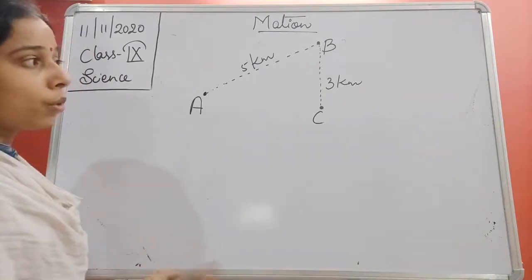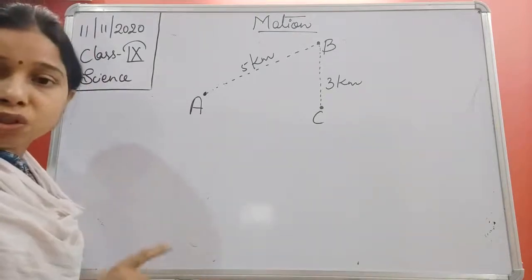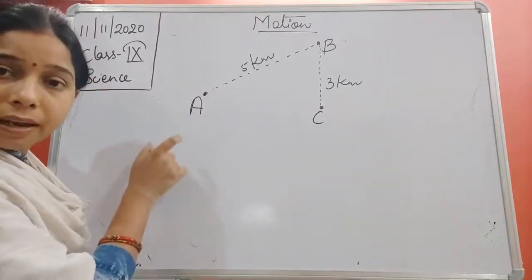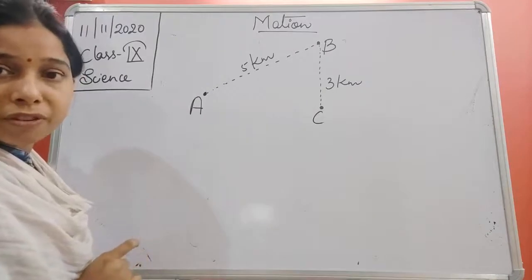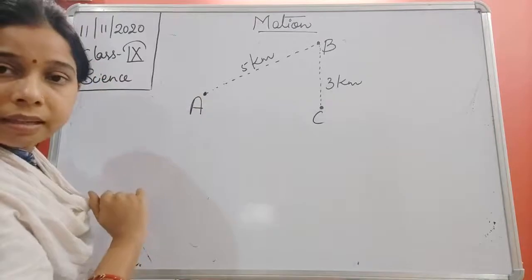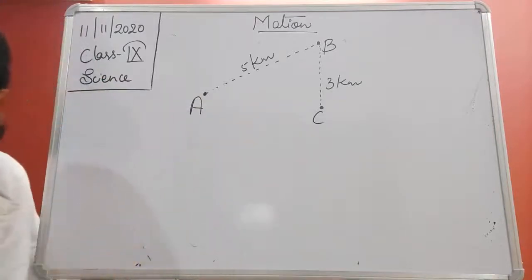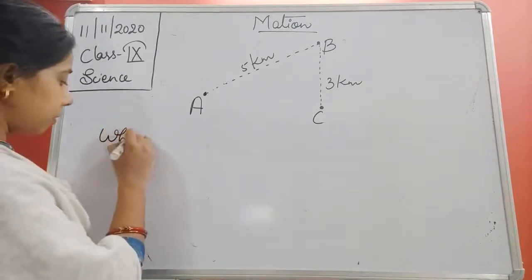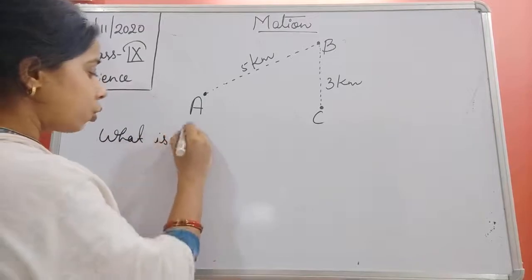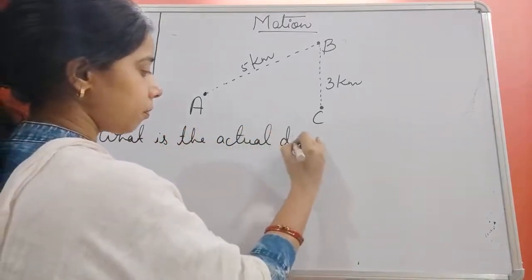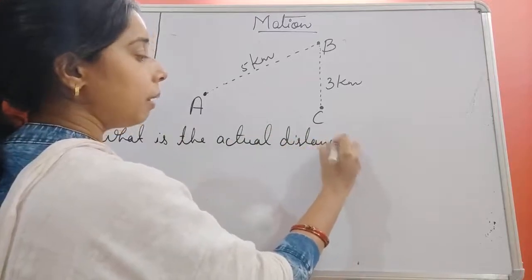Now you see, students, here the man is changing position, because at first he was at position A, but after a certain interval of time he reaches B, and from B he reaches C, that is his friend's house. So we can ask, what is the actual distance traveled by the man?